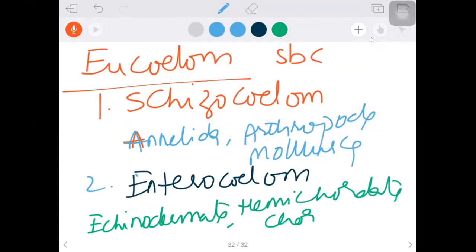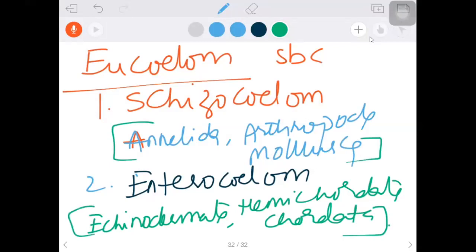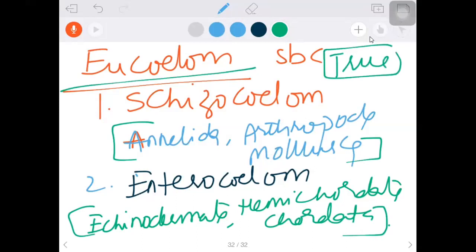So we can say simply, from Annelida to Chordata, a true body cavity is present. Annelida to Mollusca, schizocoelom. Echinodermata to Chordata, enterocoelom. But both are called eucoelom or true coelom. That is to be remembered.